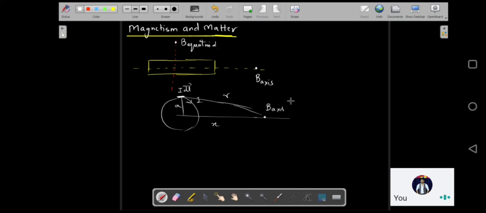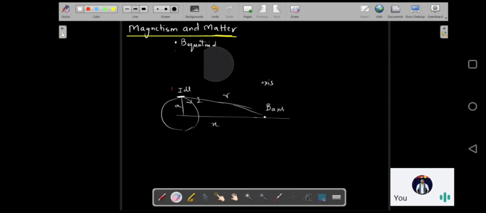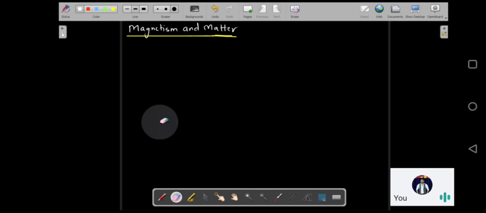No, and we got the equation, correct? We got an equation there for B axis, and then we derived the other one for B equatorial also. Okay, but the same thing we used to do with the bar magnet is not there this year. So we are going to take up the expressions directly. Even the problems won't be asked, but just to understand it, I'll give you the expressions.